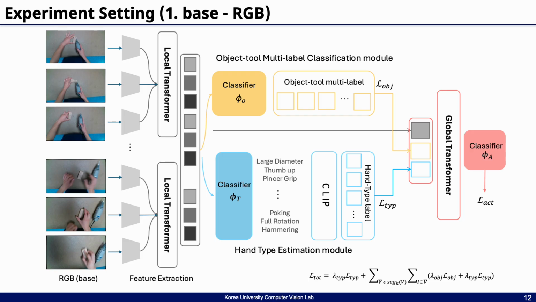The prediction features from both modules are combined with the original RGB features, flattened, and then passed through a global transformer. Finally, the hand action recognition module is trained on this global feature, producing the final hand action prediction.